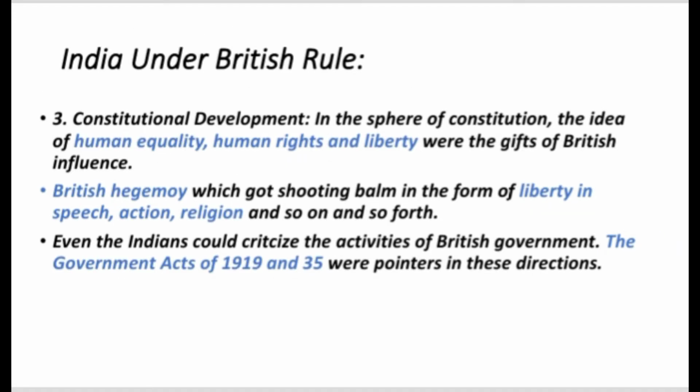Constitutional development during British rule. In the sphere of constitution, the ideas of human equality, human rights, and liberty were gifts of British influence. They led a nation choked and ground down under British hegemony to shoot forth the demand for liberty in speech, action, religion, and so on. Even Indians could criticize the activities of the British government. The Government Acts of 1919 and 1935 were pointers in this direction.